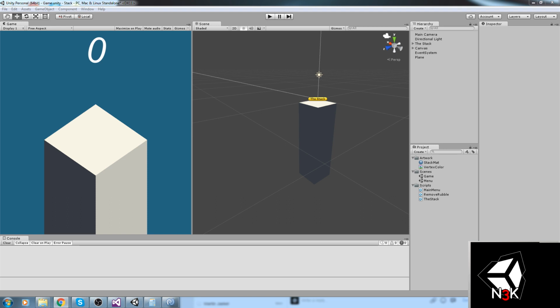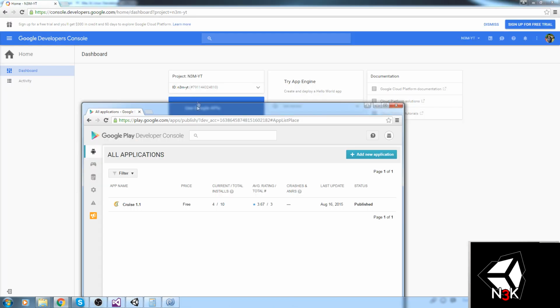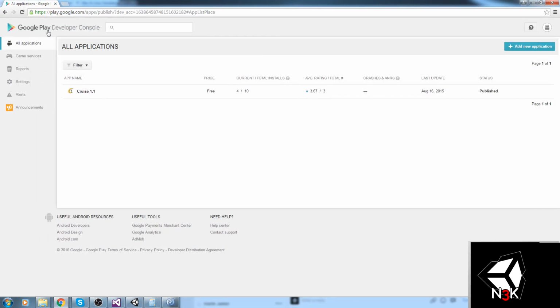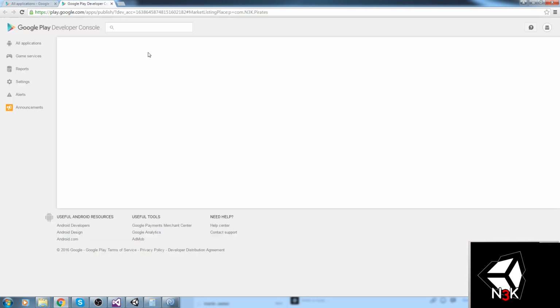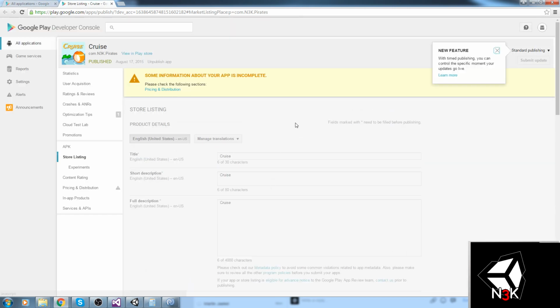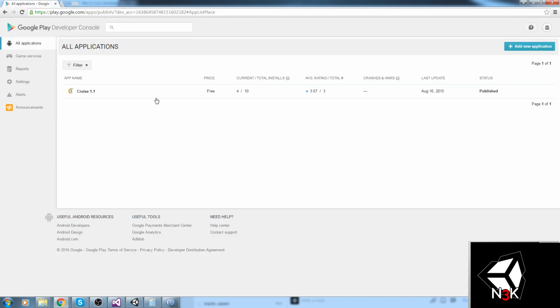So Google has a console. This is the one you want to have. It's called Google Play Developer Console. And these are all my apps. I only have one app that I published because I never really bother about doing one, but we're going to make one right now. So we are going to go ahead and just publish something.